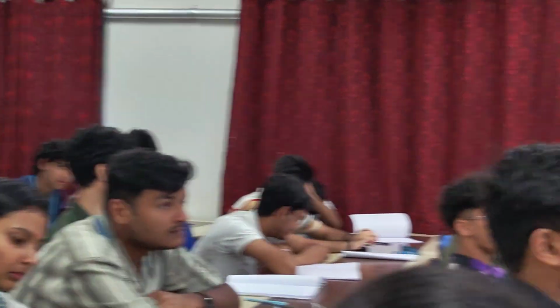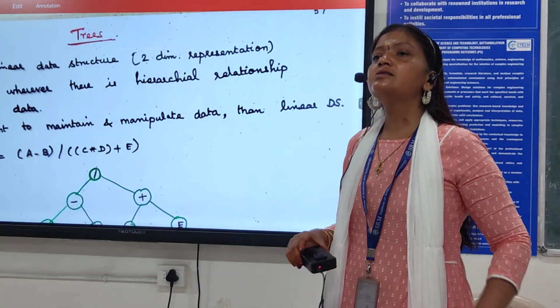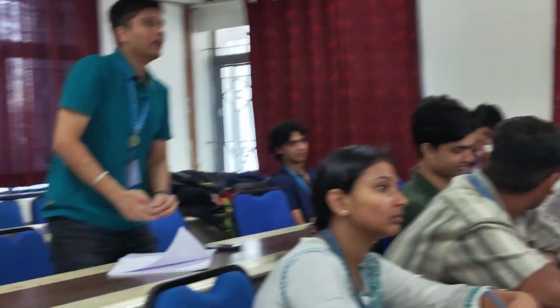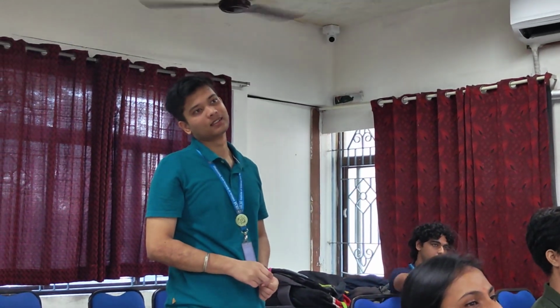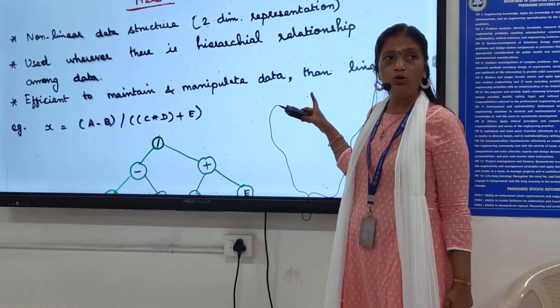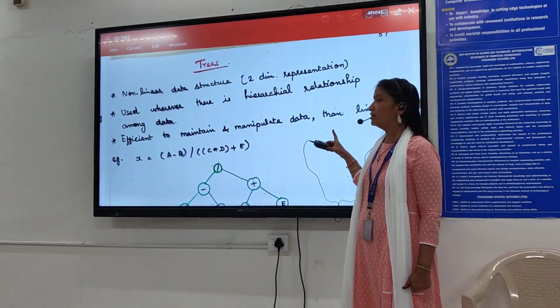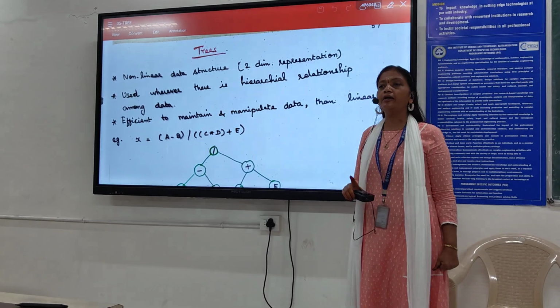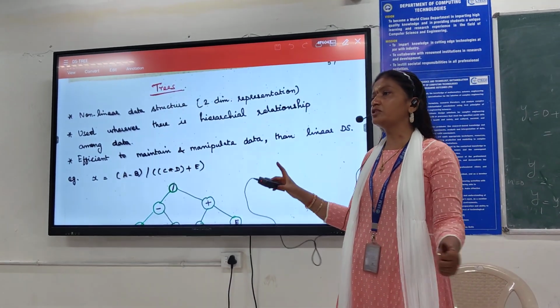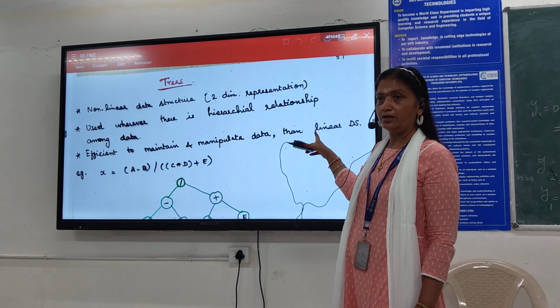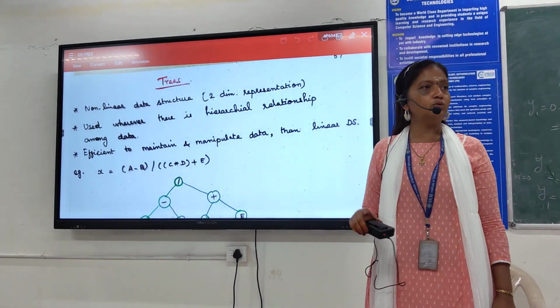Whenever we need to organize the data hierarchically, we can use the tree structure. When compared to the linear data structures, non-linear data structures are more efficient for data manipulation and data maintenance, because we can model many real life situations using trees rather than stacks and queues.